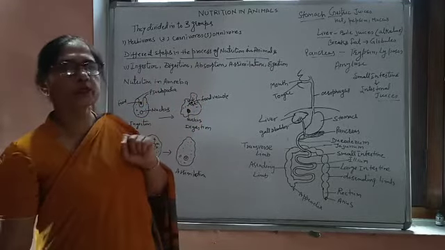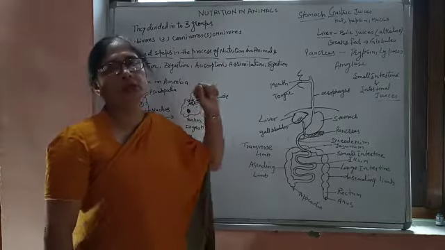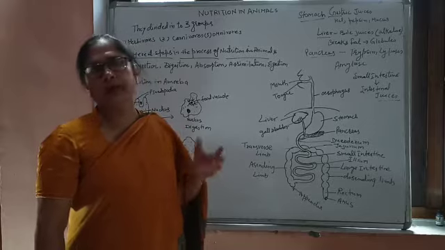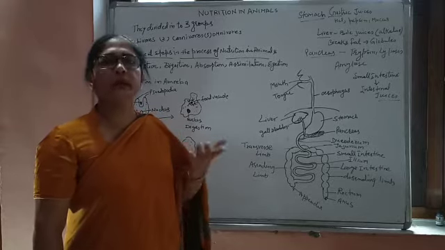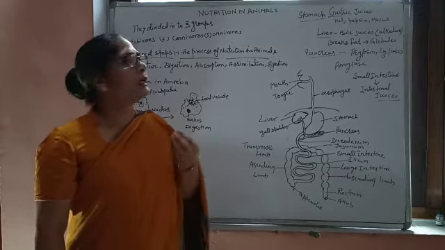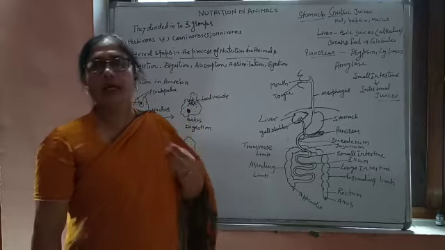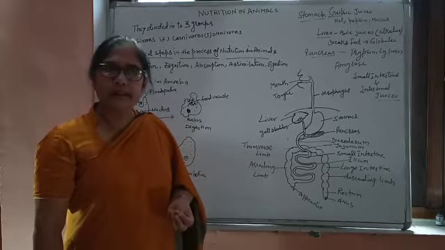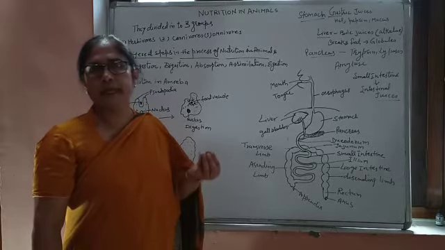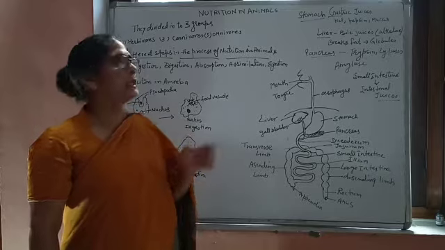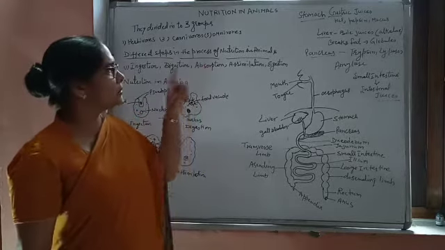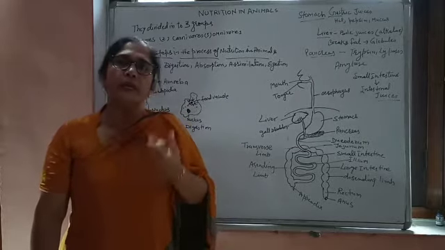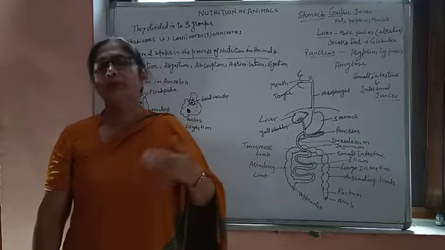Most of the time students get confused in assimilation. Assimilation is nothing but this: when food is absorbed by the body, it goes inside the bloodstream if the animals are higher, and then these nutrients are utilized by the process of oxidation to release energy, and this energy is utilized by the animals for their processes. That is assimilation. And egestion of the waste material is important, to get rid of this waste material from the body from time to time.